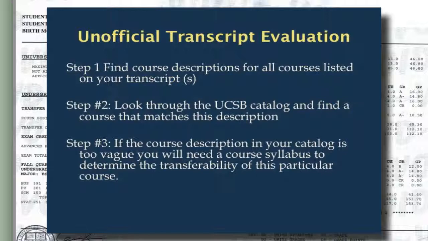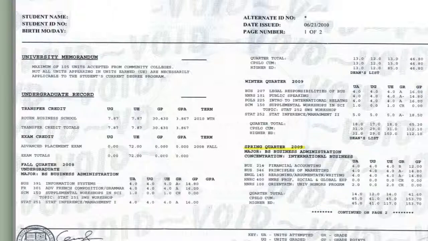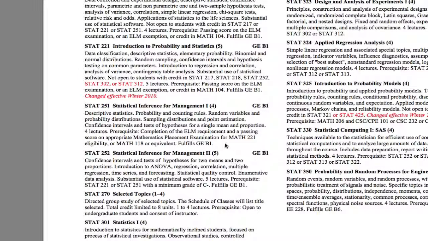The first thing we're going to do is pick a class on this transcript and then look up the course description. We want to make sure that the class we pick is transferable. One thing to note is that it does fulfill a general education requirement, so that's really good. It's descriptive statistics, it's worth 4 units, and it also has a stated prerequisite. So down here you can see that there's a stated prerequisite of a mathematics placement exam or a course.